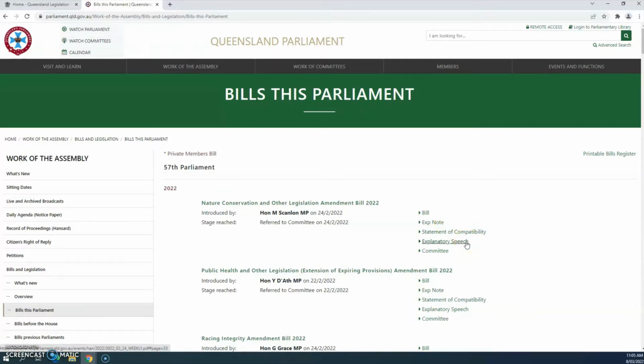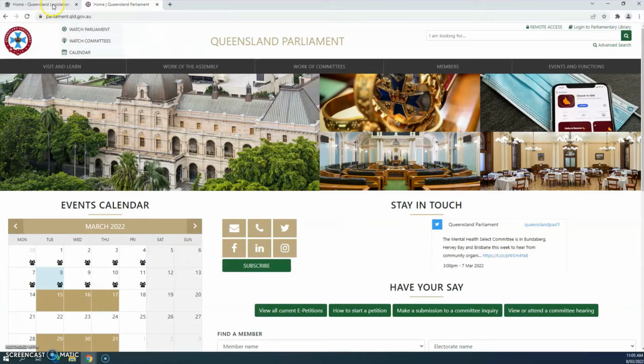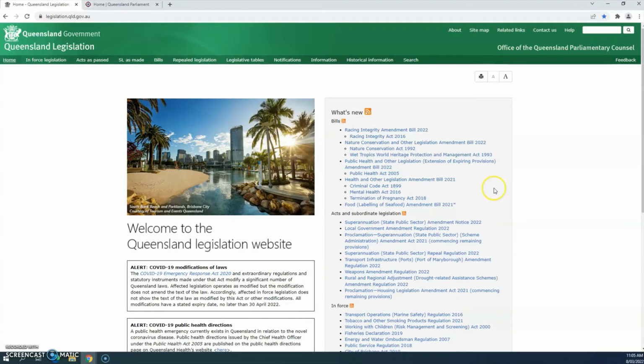You can use the Queensland Parliament website to find explanatory notes and speeches in this manner as far back as 2009. However, you can also use the Queensland Legislation website to find explanatory notes, as well as to find out whether a section of legislation has been amended, or if and when it was inserted, and locate historical versions of acts. We will return to the Queensland Parliament site later, but let's have a look at the Queensland Legislation website. There's often a little going back and forth between different websites for different information, but that's just the world of legislation.